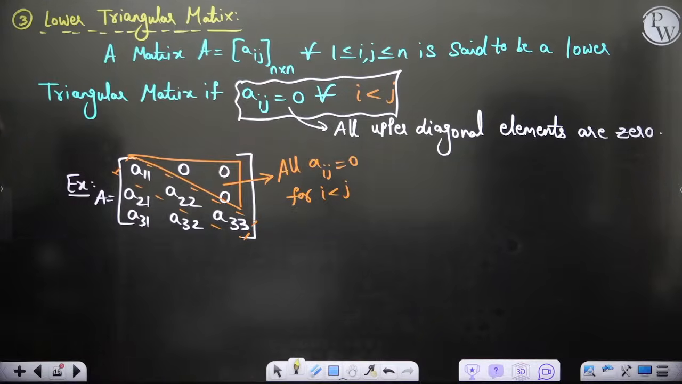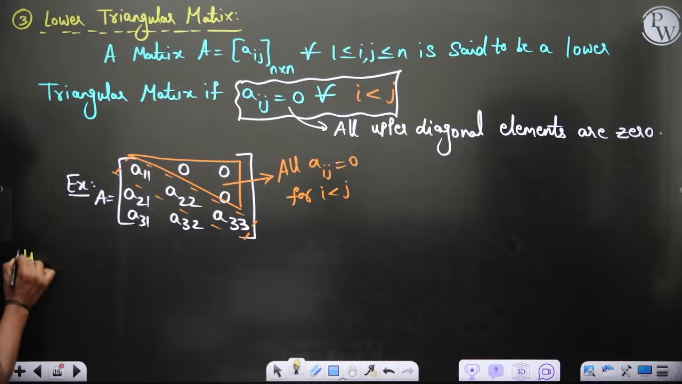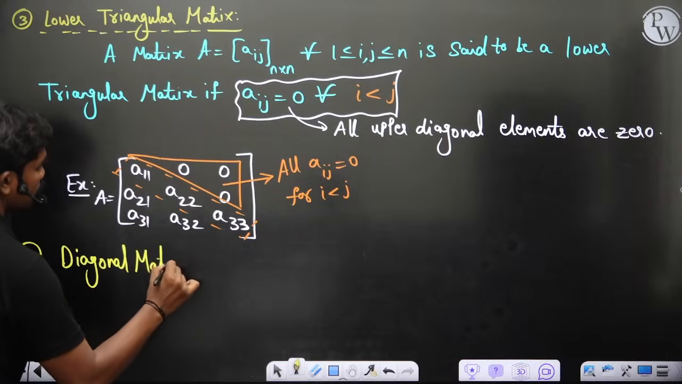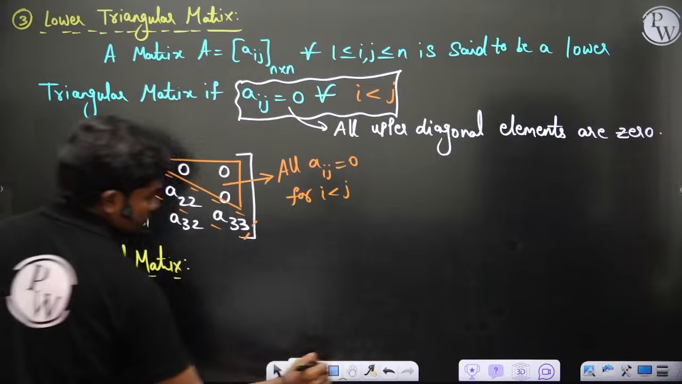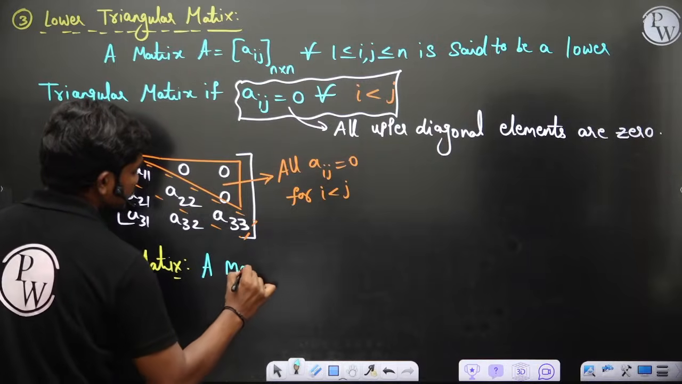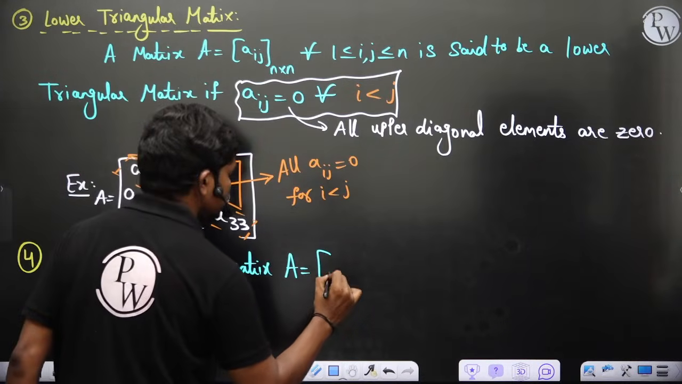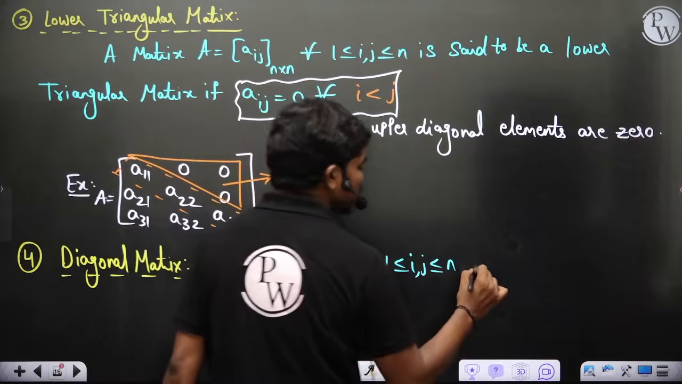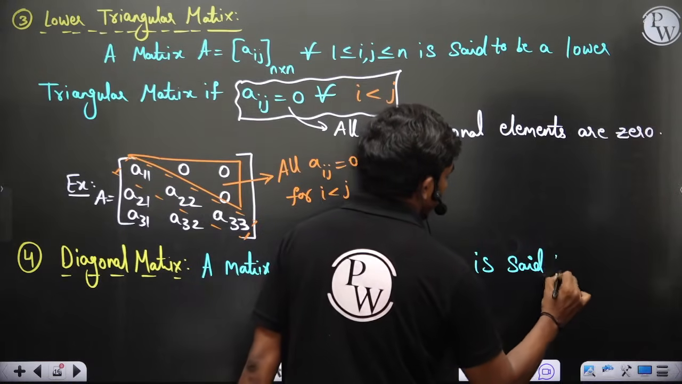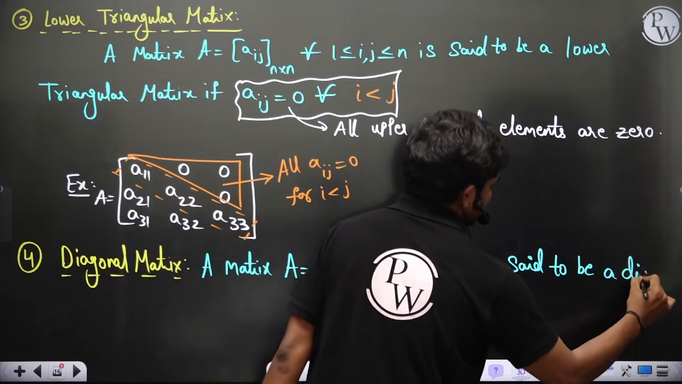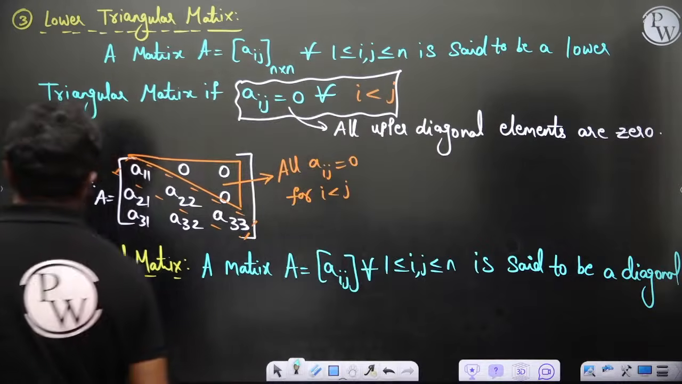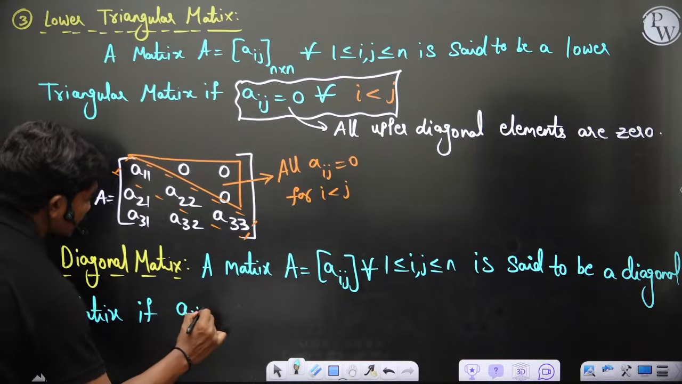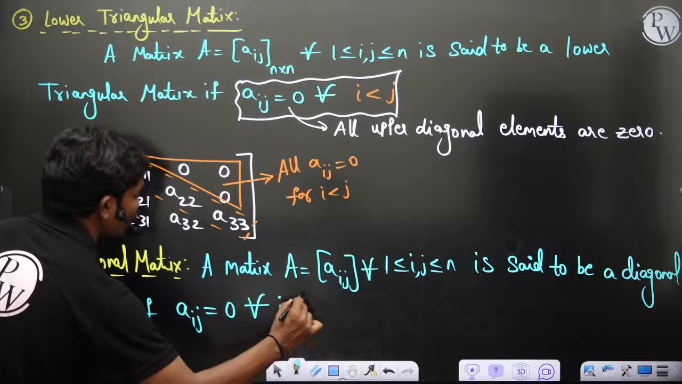So let's see the diagonal matrix. A matrix A equal to Aij for all 1 less than or equal to i, j less than or equal to n is said to be a diagonal matrix if Aij is equal to 0 for all i not equal to j. That's it.